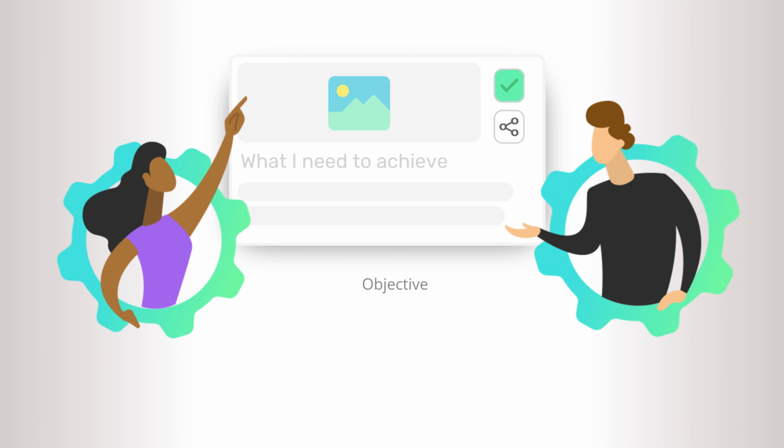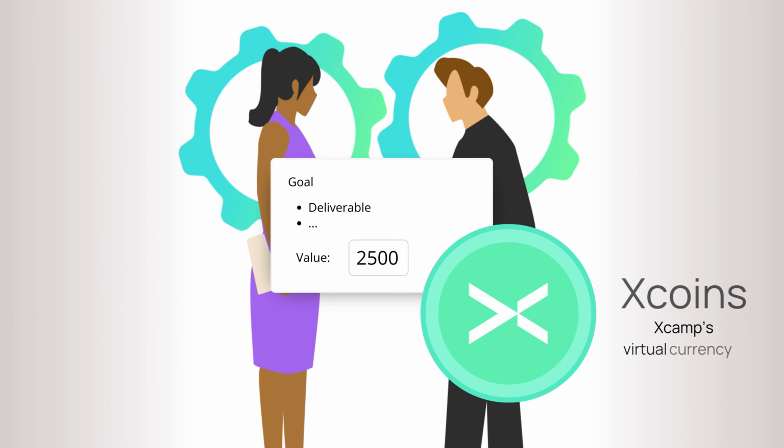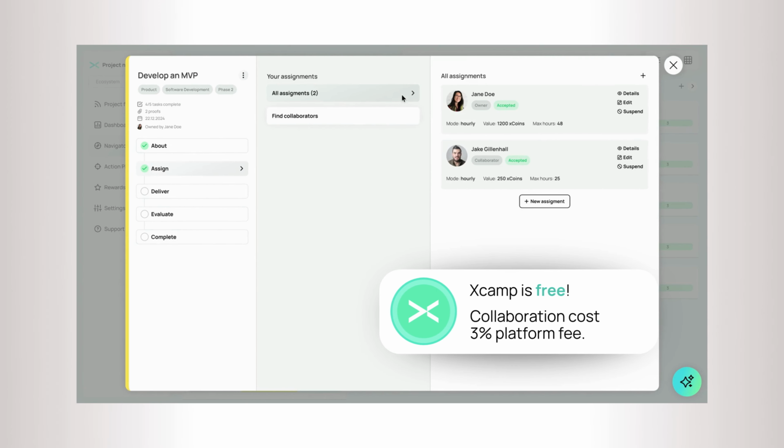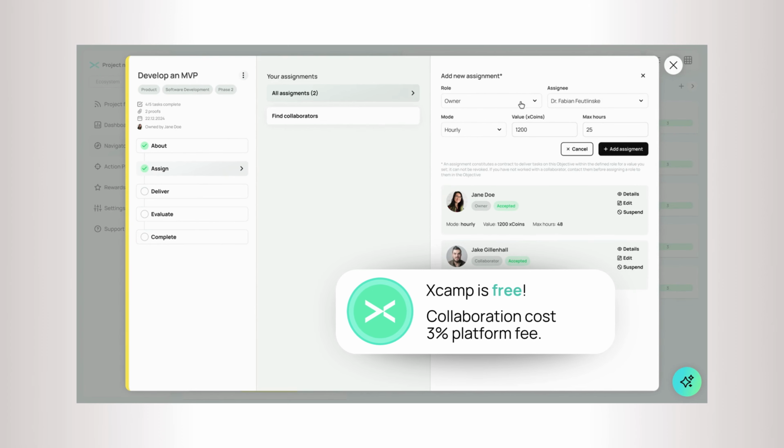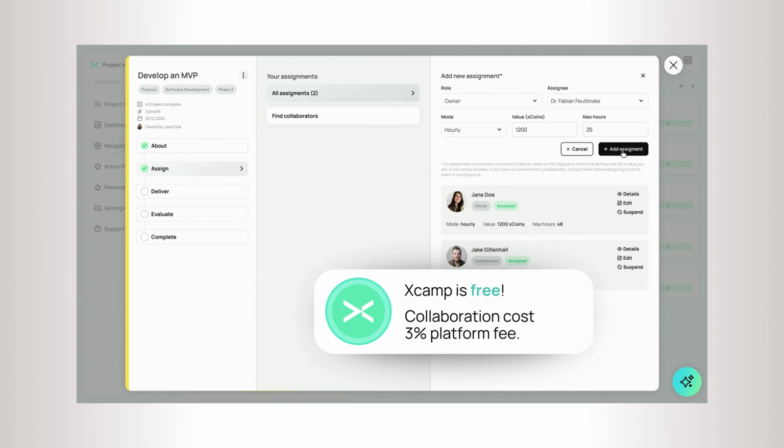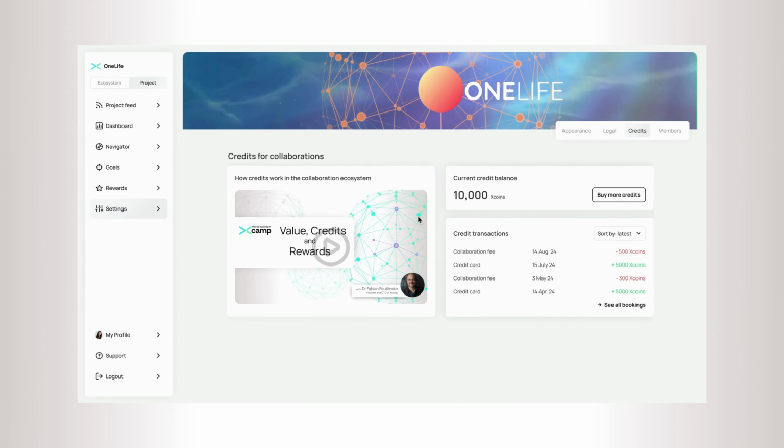Collaboration means reaching goals together on the one hand. It also means sharing value on the other hand. With each assignment to an objective comes a value. The value is assigned in the virtual currency Xcoins, and one Xcoin is worth €1. While using Xcamp is free, you as an owner of a project pay a platform fee of 3% of the assigned collaboration value for each assignment.